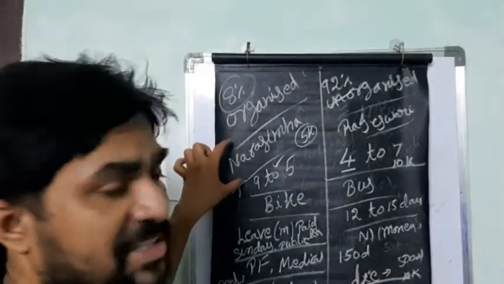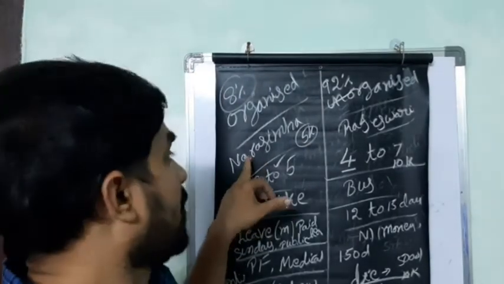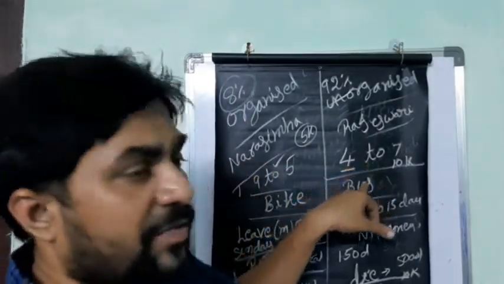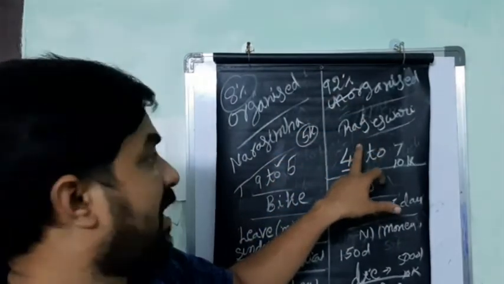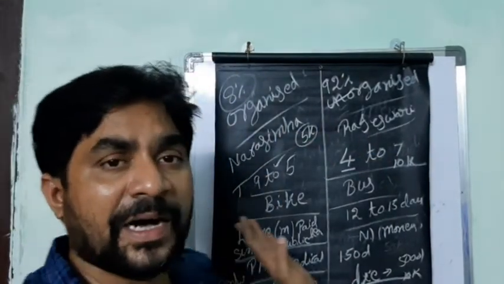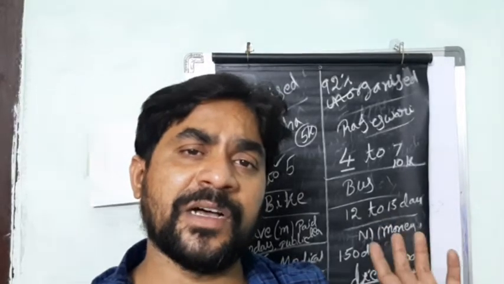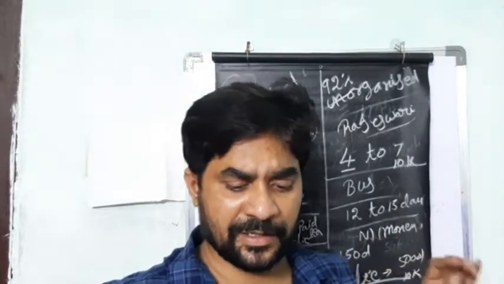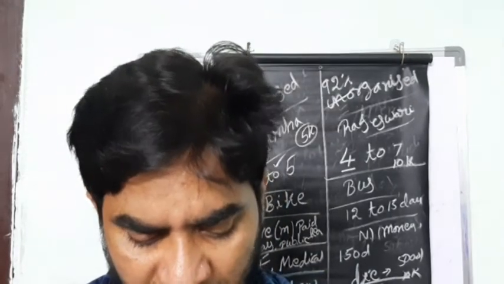For example, Narasimha working in the organized sector loses the job, so this person will get a job in the unorganized sector. But Rajeshwari lost the job in the unorganized sector, and she will not get a job in the organized sector. That's the difference between organized and unorganized sector. And also people are always going from one area to other areas.